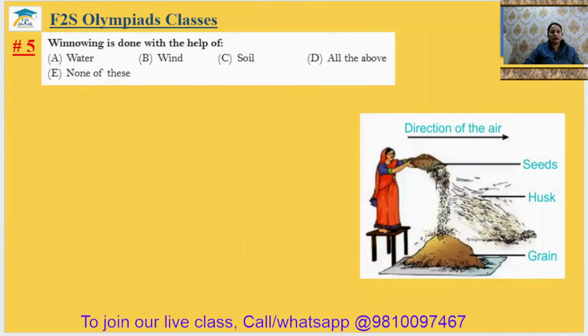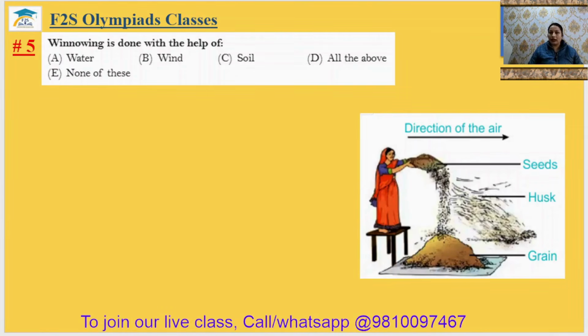Okay. Come to question number 5. Winnowing is done with the help of. Actually, winnowing is the process of separating the grains from the husk. And you know, the husk's weight is comparatively very less than the grain. So that's why we use air.